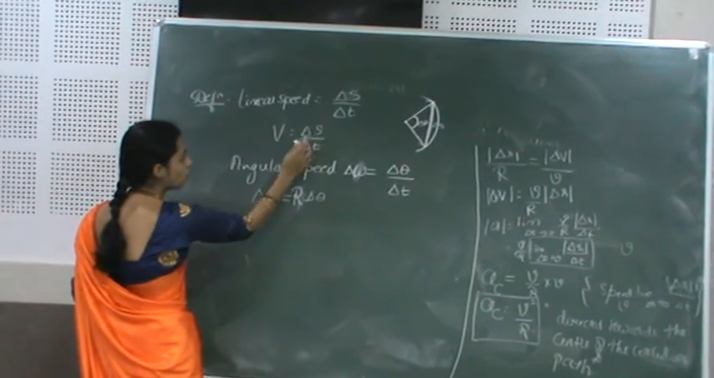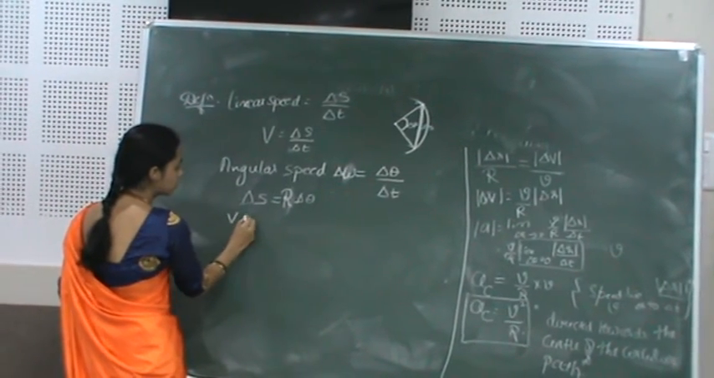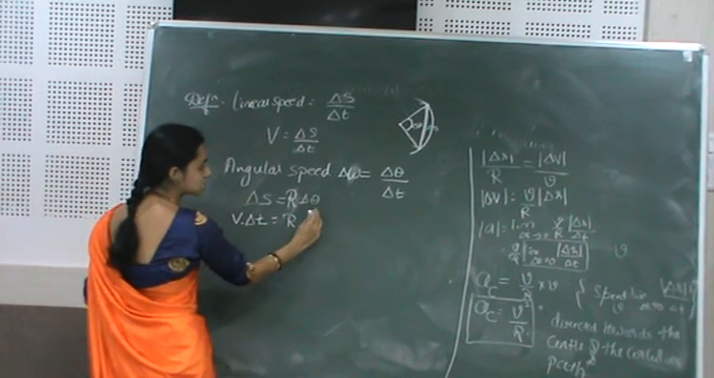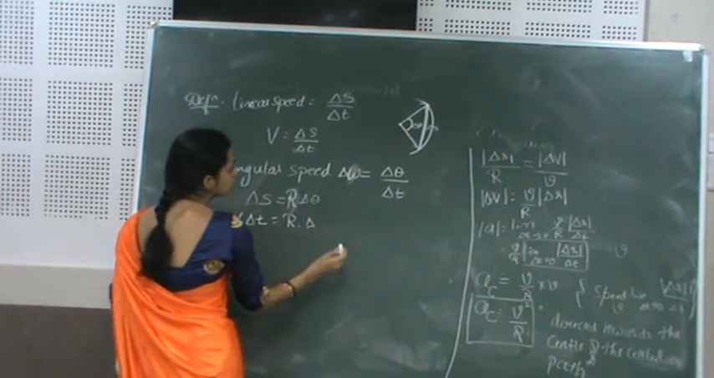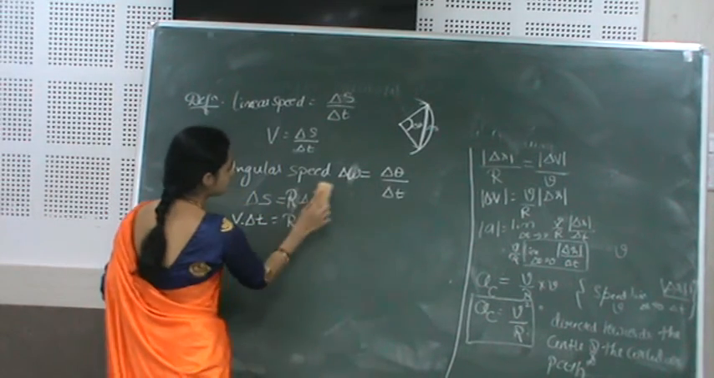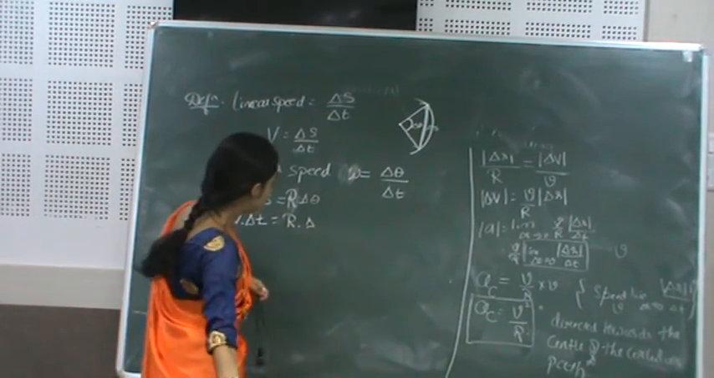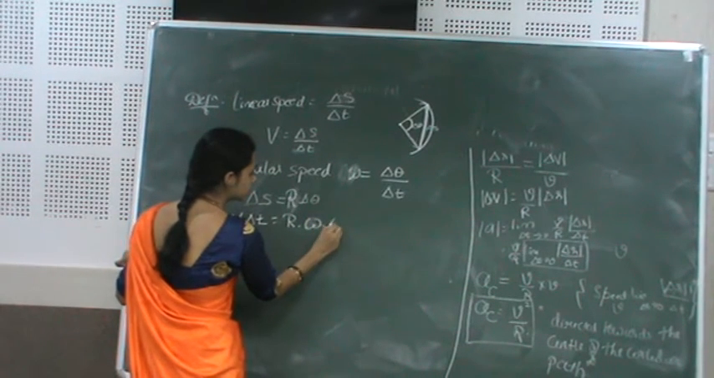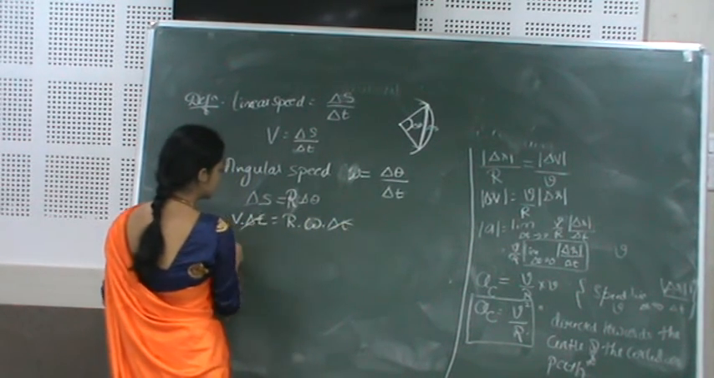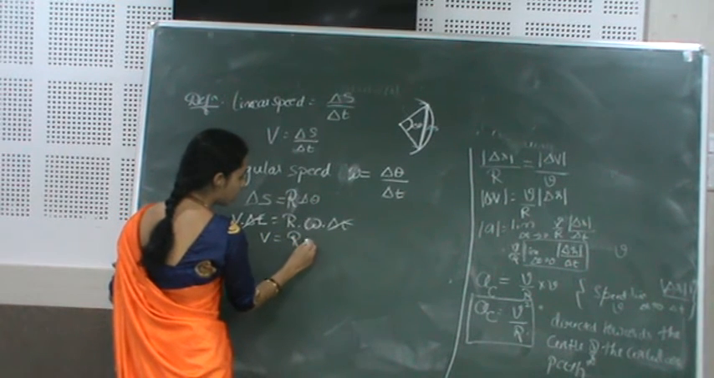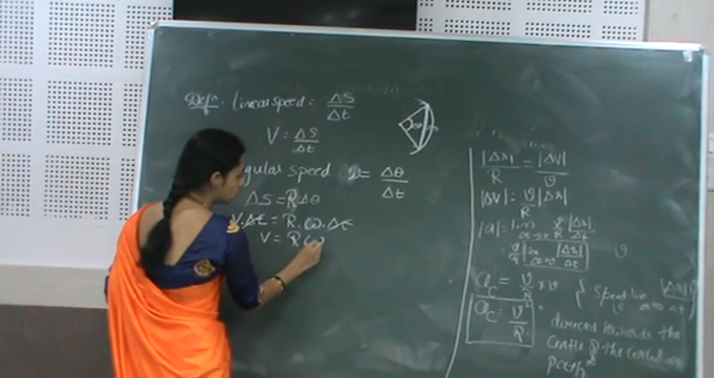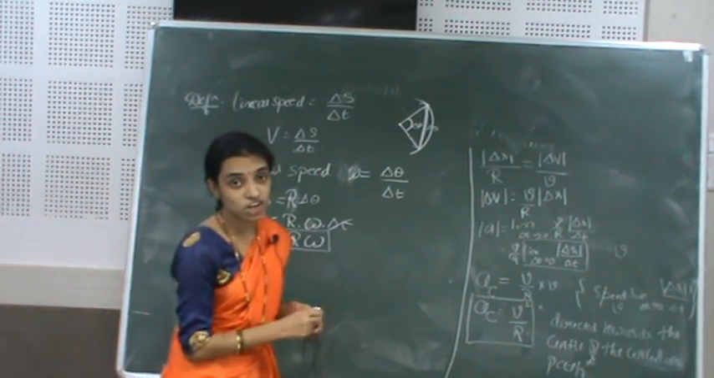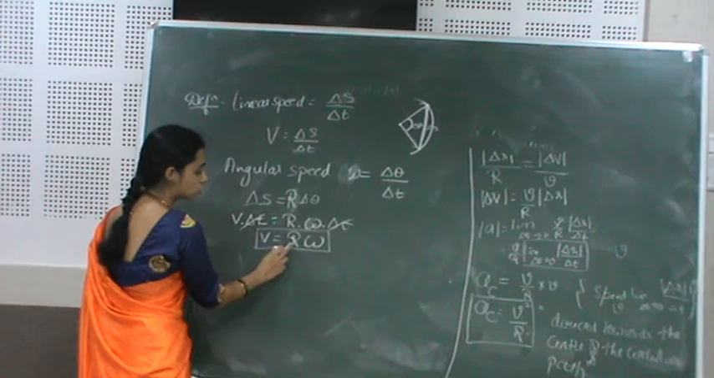Substitute the values. What is delta s here? Nothing but v into delta t. Next R. What is delta theta? That is omega into delta t. So v is equal to R omega. What's the relation between the linear speed and angular speed, or linear velocity and angular velocity? That is v is equal to R omega.